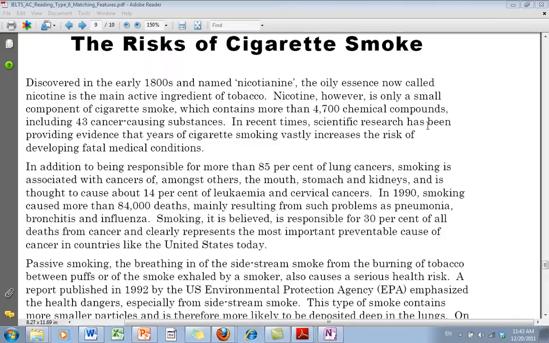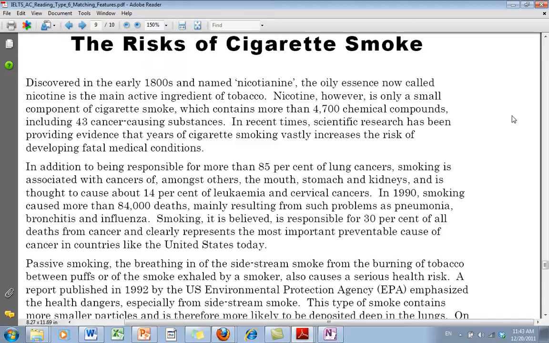Okay, so the first thing we're going to do is look at the title. It says here, The Risks of Cigarette Smoke. So immediately, I'm going to think to myself, what do I know about the risks? Well, I know that cigarettes are poisonous. They have poison in them. They have chemicals.